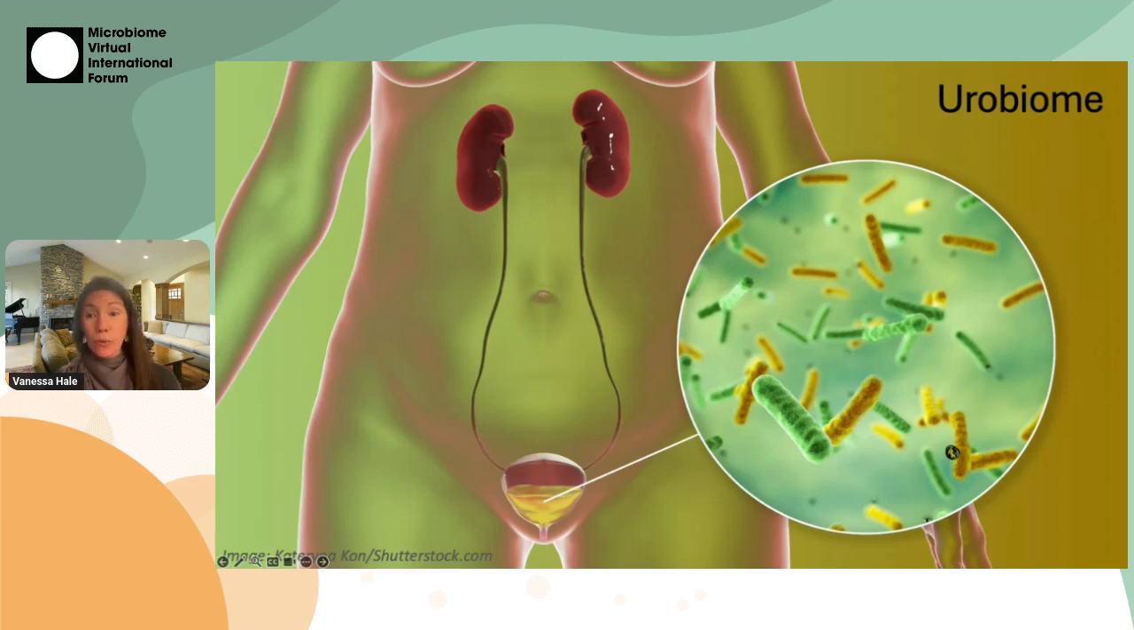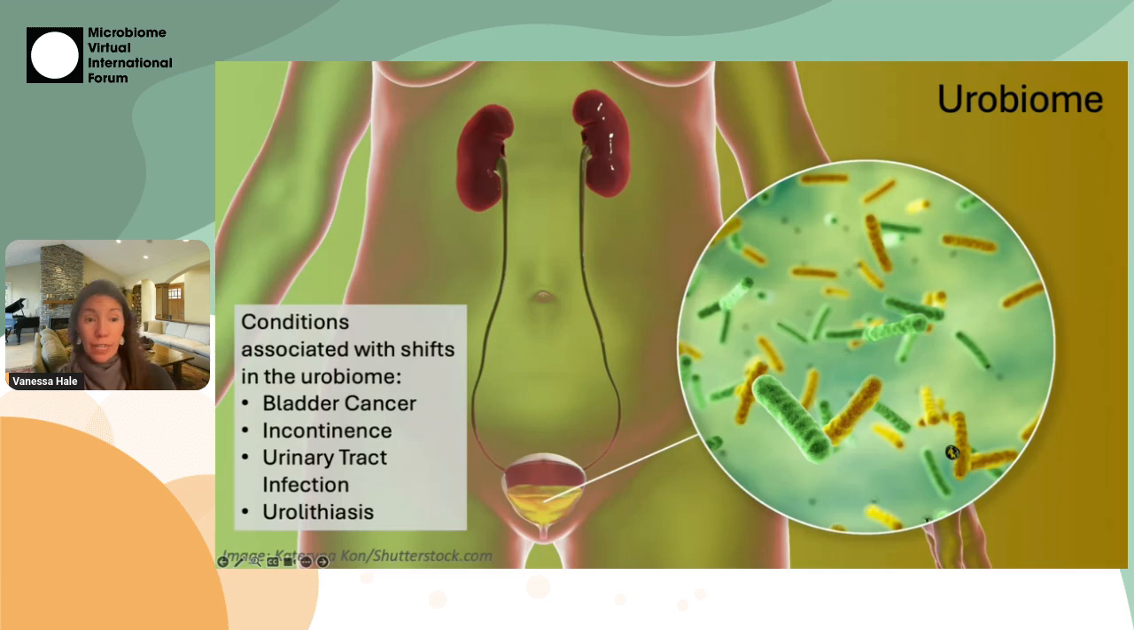I won't get into that at the moment, but as so many of us are interested in knowing, we want to be able to ask questions about, is the urobiome driving diseases like bladder cancer, incontinence, urinary tract infection, urolithiasis? These are all conditions that have been associated with shifts in the urobiome. And so really we want to go to the next level to try to understand urobiome function and how it may be driving or underlying some of these diseases.